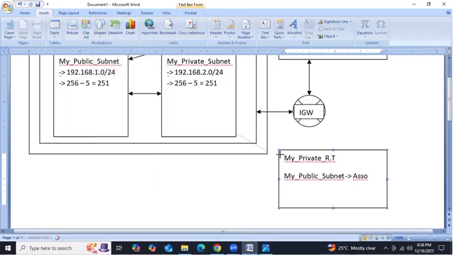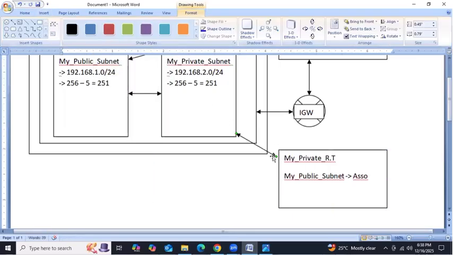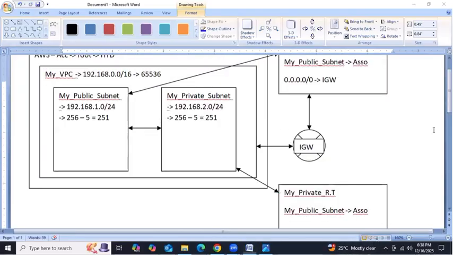This route table, it will communicate with whom? Private subnet. Very good. It will communicate with whom? Private subnet. Got it, guys? Clear? Now I'm trying to launch two different instances into two different subnets.